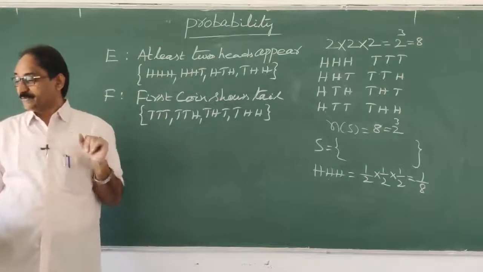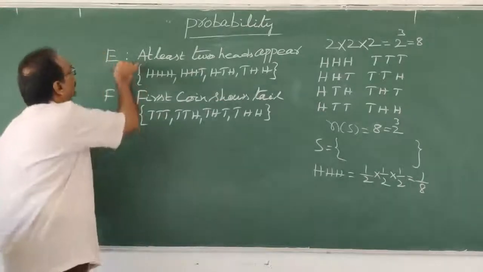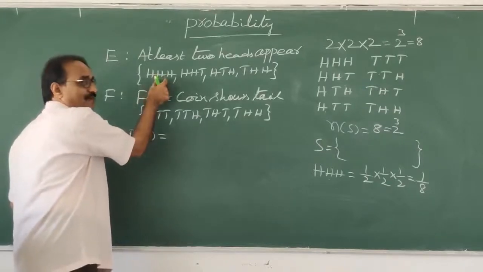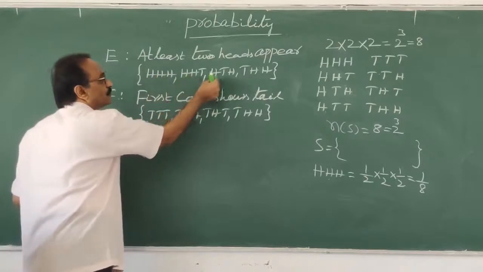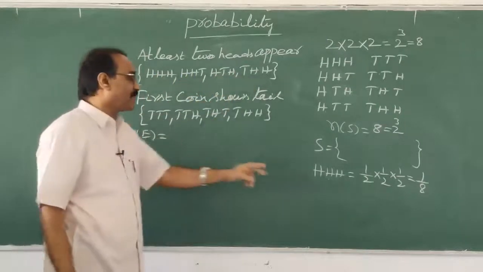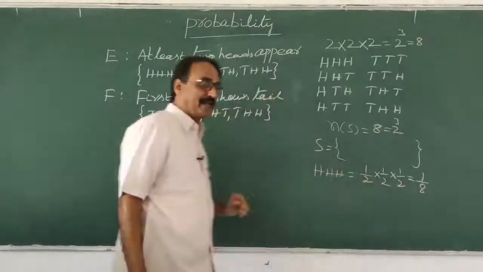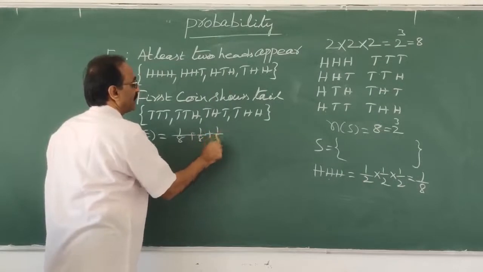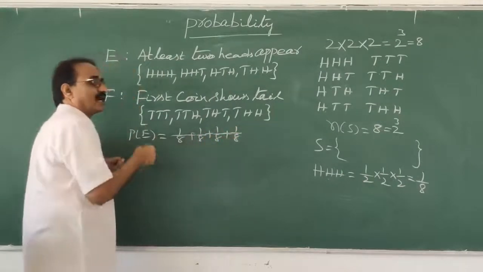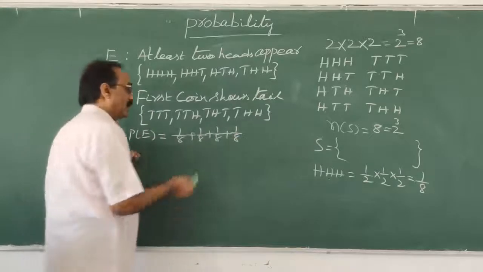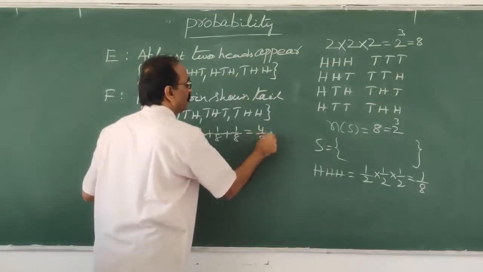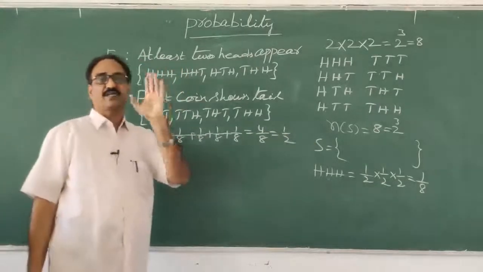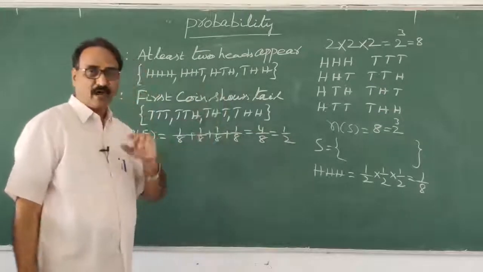Now, you tell me, what is the probability of E? Probability of E means, how many sample points are there in E? 1, 2, 3, 4. 4 are there. Each sample point probability is 1 by 8. So 4 are there, meaning 1 by 8 plus 1 by 8 plus 1 by 8 plus 1 by 8, 4 times you can add, or 4 into 1 by 8 also you can write. That is 4 by 8, which is 1 by 2. So the probability of E, getting at least 2 heads when 3 coins are tossed, is 1 by 2. That we got.